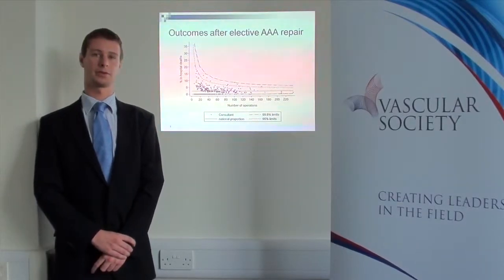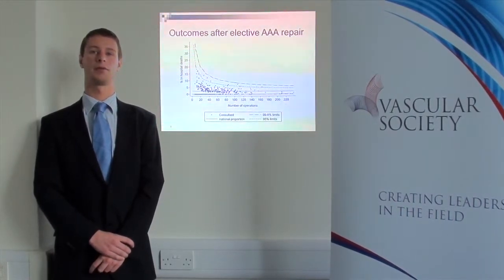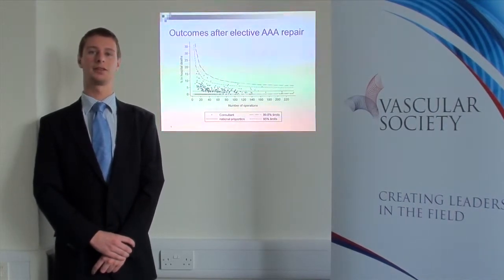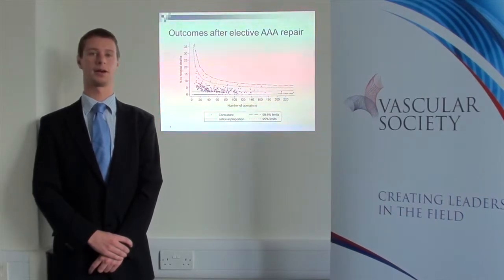If someone fell outside the outer limits, there could be a systematic reason for the higher or lower rate, and they will be flagged as an outlier for further investigation. In this example, no surgeon fell outside the outer limits and no one was flagged as an outlier.